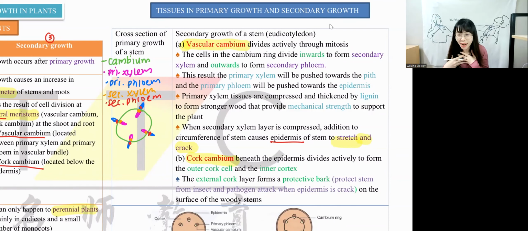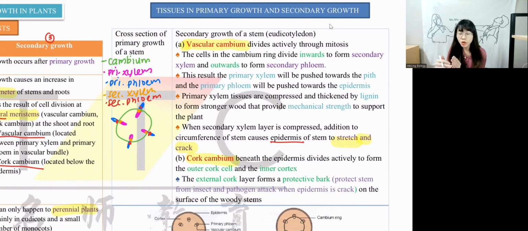For humans, when you accidentally grow too much, imagine you gain weight and become fatter and fatter, but your skin cannot grow fatter, right? You will have stretch marks as well. A lot of pregnant women, when they are having babies, because they are growing too much but the skin has not grown so much, will have stretch marks. For plants, they don't have marks. They just crack, straight away. So when they crack, they have to make sure they don't get invasion of pathogens, right? Imagine a human, when we have a cut, we need to carry out the blood clotting mechanism. If we don't, bacteria goes in and insects will cause infection as well, right?